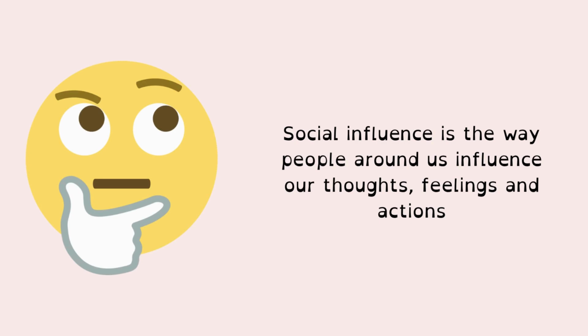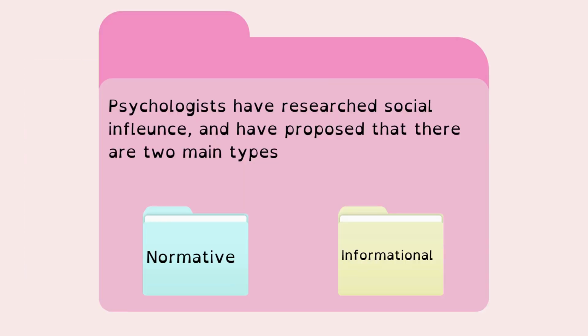So, social influence is the way that people around us can influence our thoughts, feelings and actions. And psychologists propose that there's two main types, normative and informational social influence.